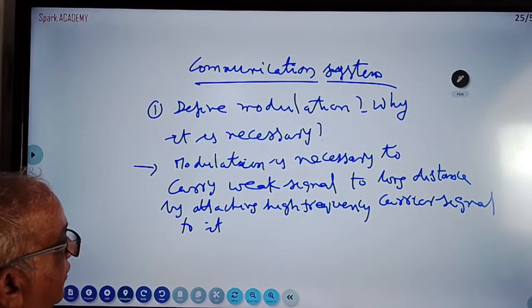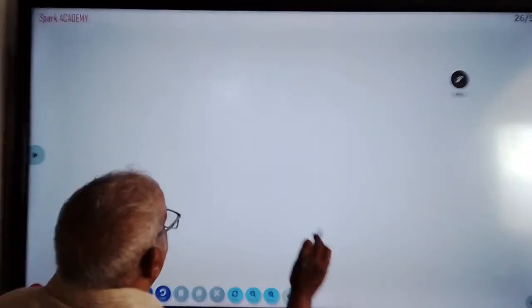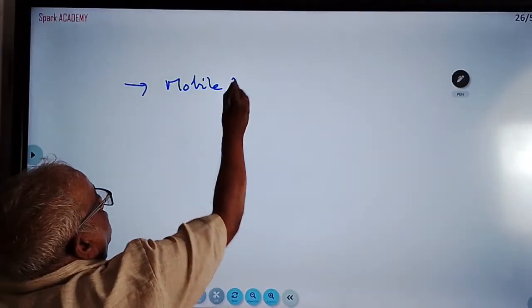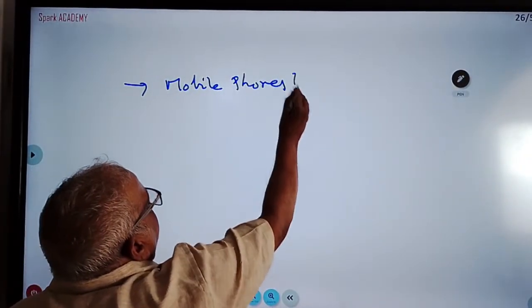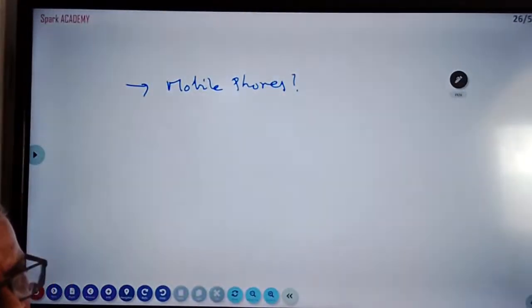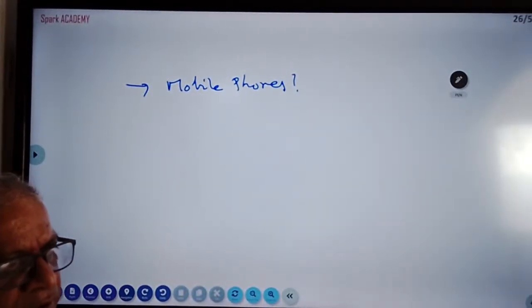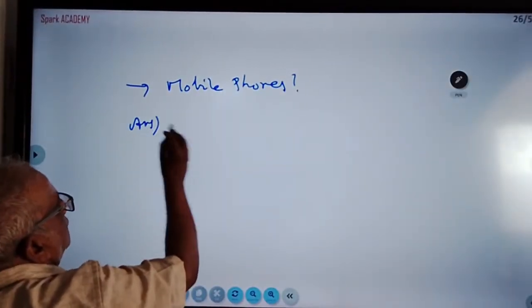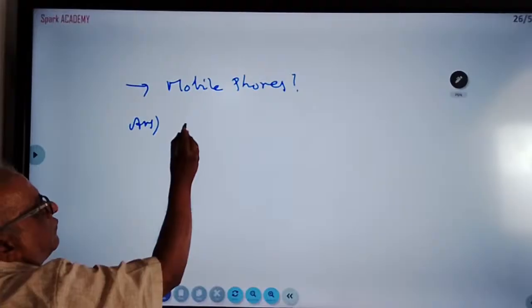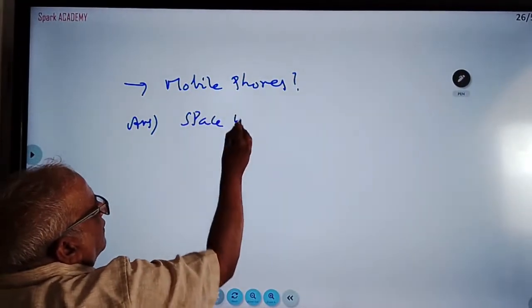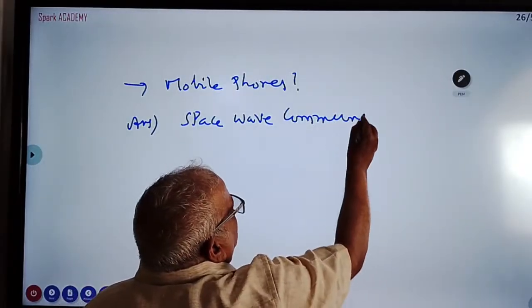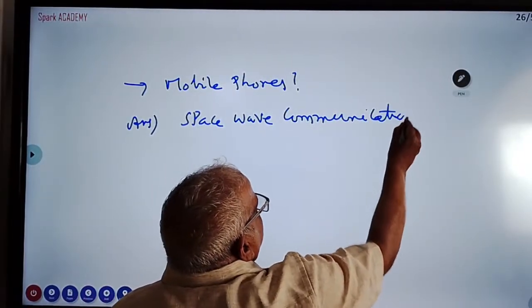What type of communication is used in mobile phones? There are three types of communication: one is ground wave, another is sky wave, another is space wave. To carry mobile phone signals, we are using space wave communication.